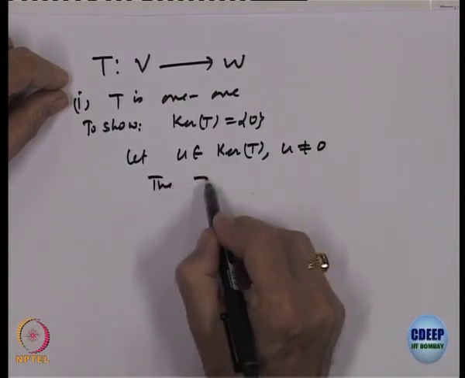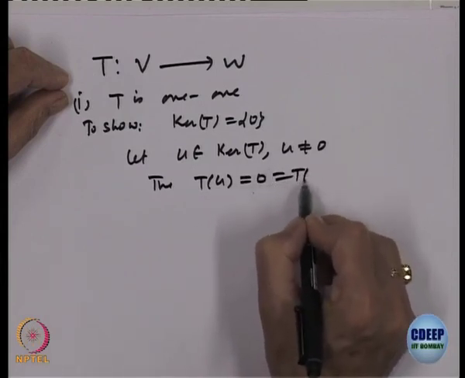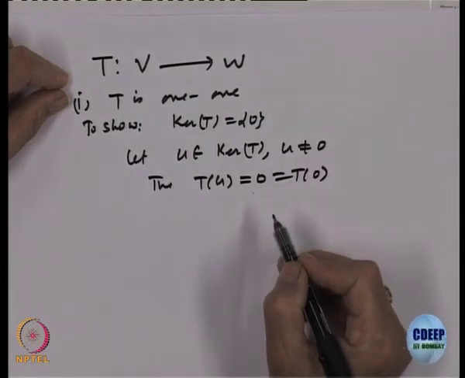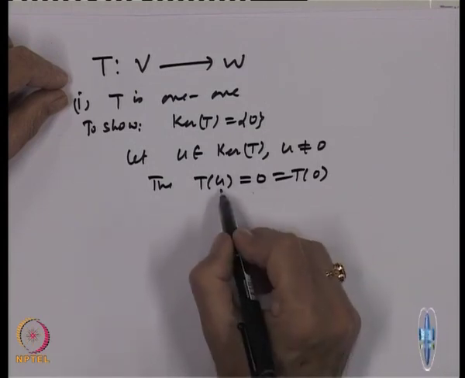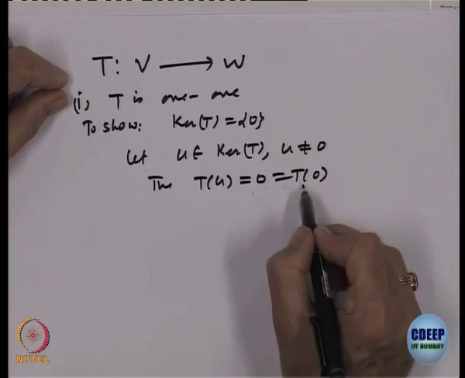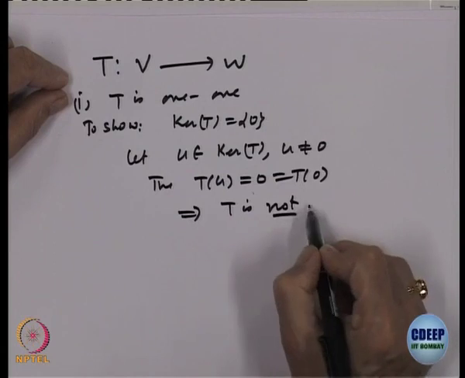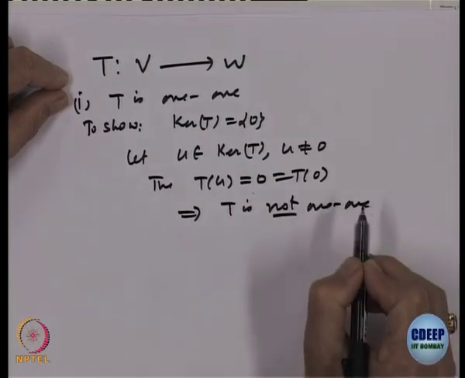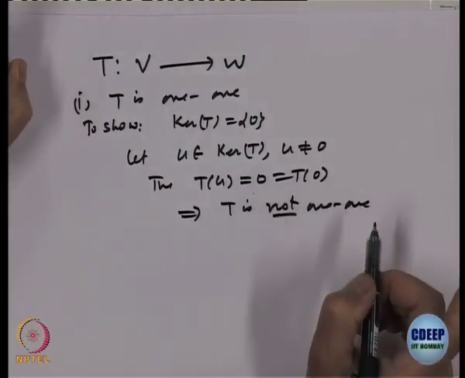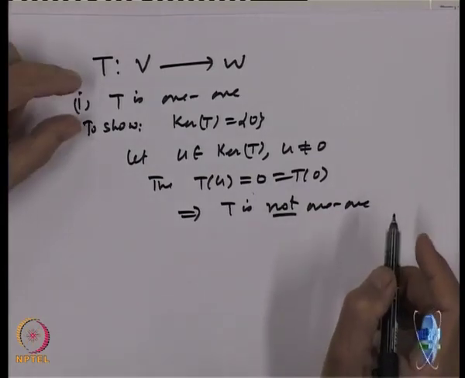Then what is T of u? That is 0, that is also equal to T of 0, right. So, I have two elements, u not equal to 0 and 0, and their images are both 0, which is T of 0. So, what does it imply? T is not 1 1, right. I have two different elements, one non-zero, the other 0, with the same image 0.